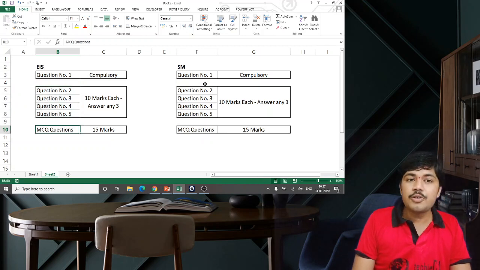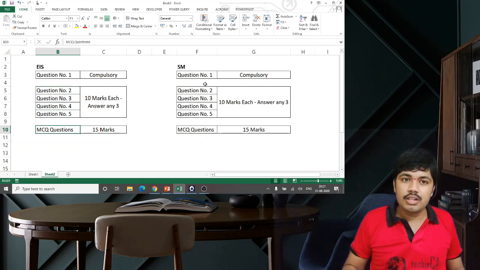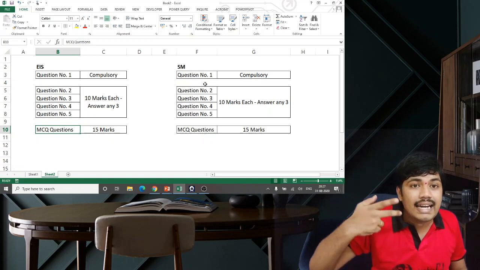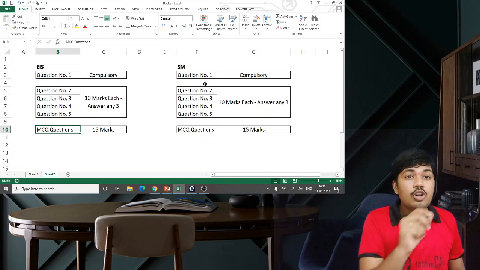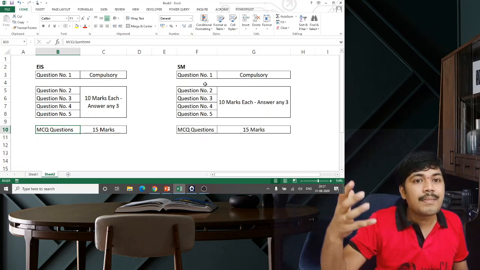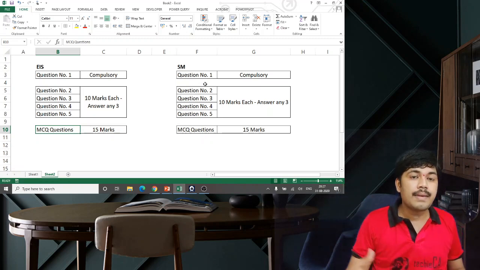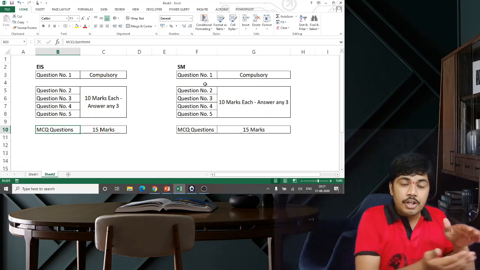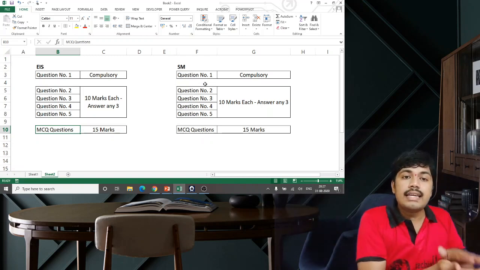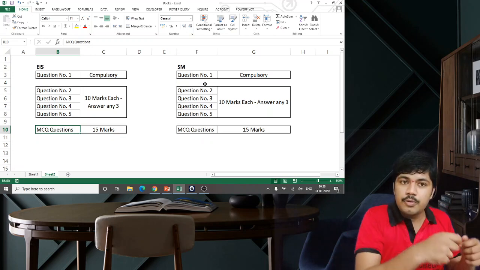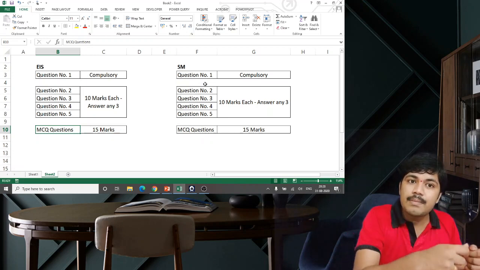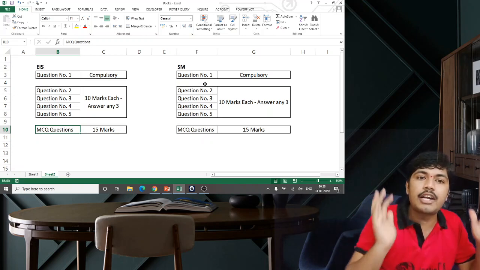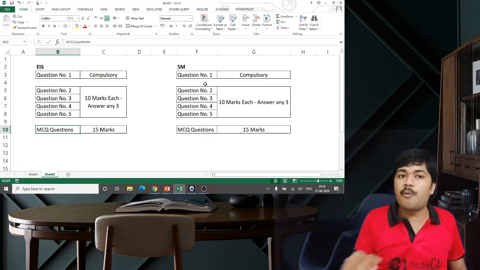Then MCQ questions you will write in the OMR. Again and again, the institute is repeatedly saying, don't write MCQ answers in the main book. So at the end, whenever you are coming out of the examination center, you have to hand over the MCQ OMR sheet plus the strategic management answer paper plus the EIS answer paper. All these 3 you have to hand over to the invigilator, and then only walk out.